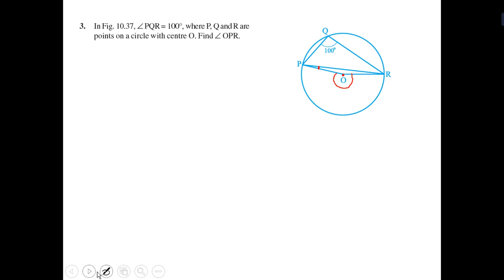Now question number 3. First we see the figure. Here it is a figure with points on a circle. Find angle OPR, that is what we have to find out. First of all, here is 100, so we can get this answer easily.